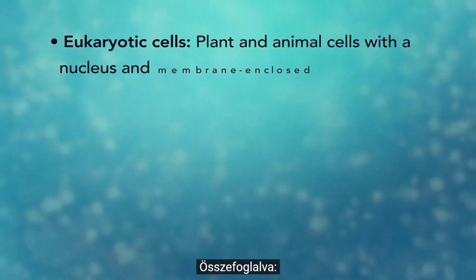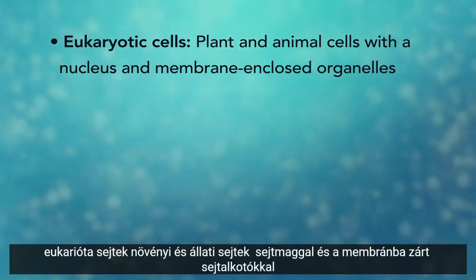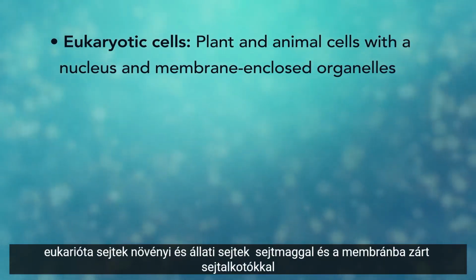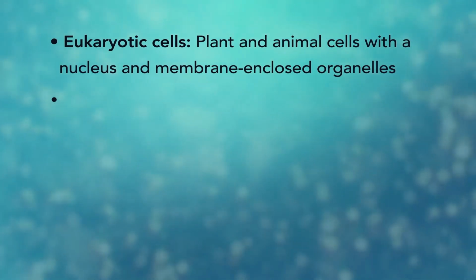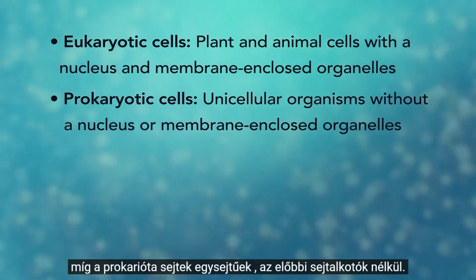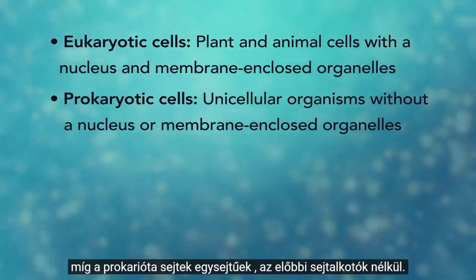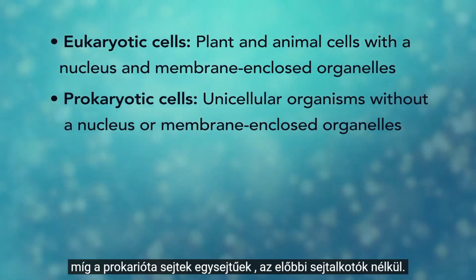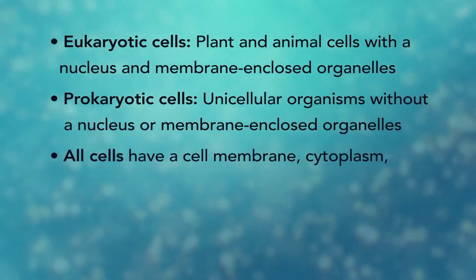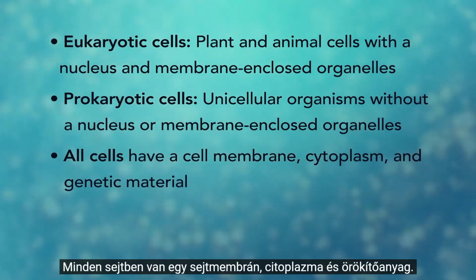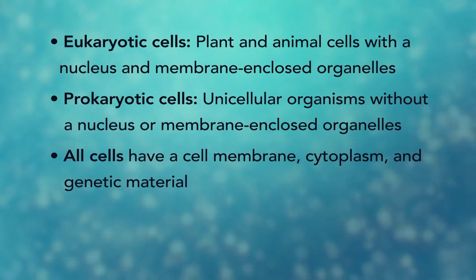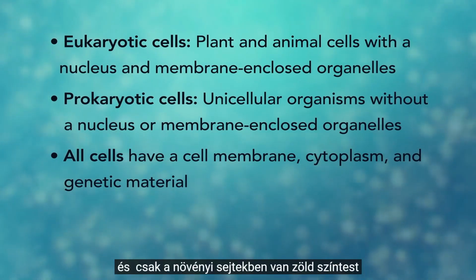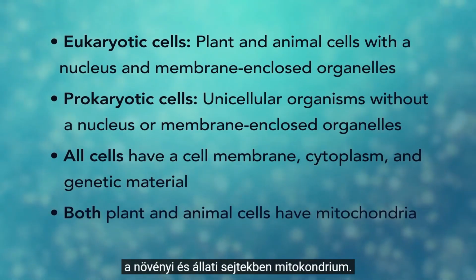In summary, remember, eukaryotic cells are plant and animal cells with a nucleus and membrane-enclosed organelles, while prokaryotic cells are unicellular organisms without these things. All cells have a cell membrane, cytoplasm, and genetic material. And even though only plant cells have chloroplasts, both plant and